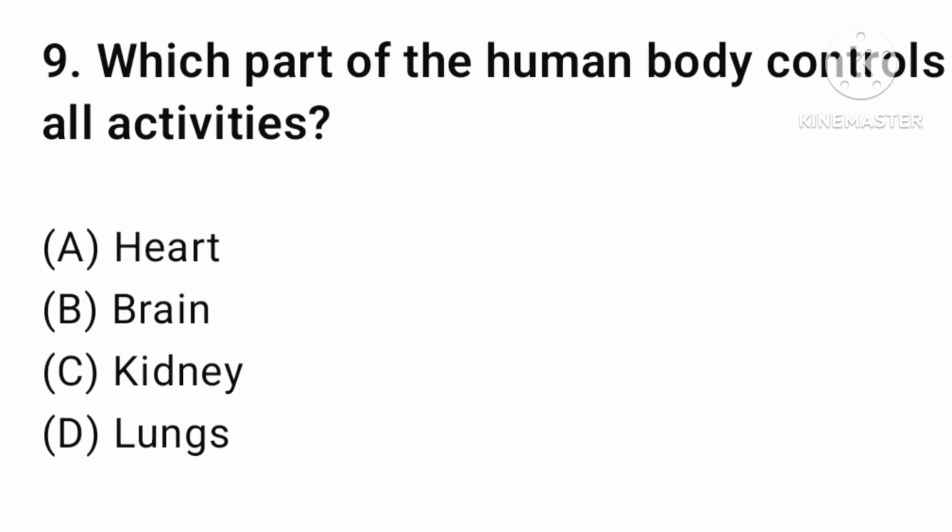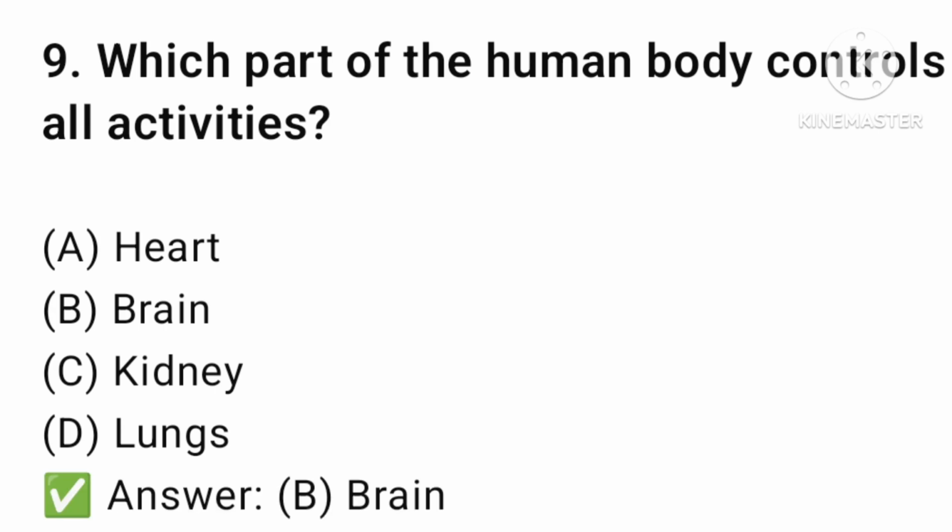Which part of the human body control all activities? Heart, brain, kidney, or lungs? The answer is option number B, brain.